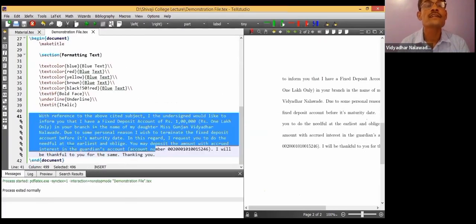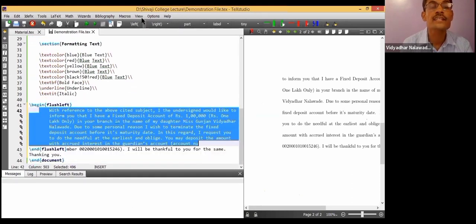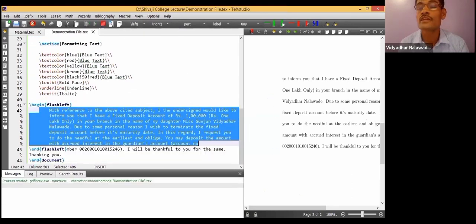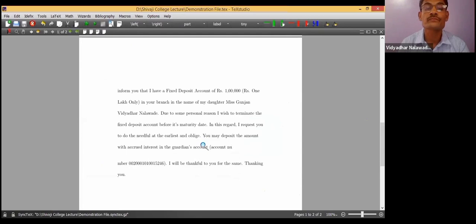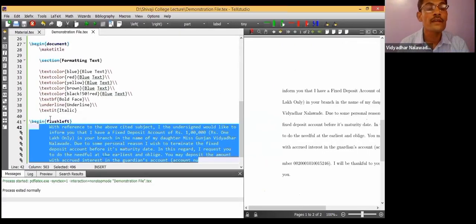But if I select it and use this, begin flushleft, then this text will be flush left. Let's see the output of this. It has been shifted to the left side, as if it has been pushed from the right to adjust to the left-hand side.